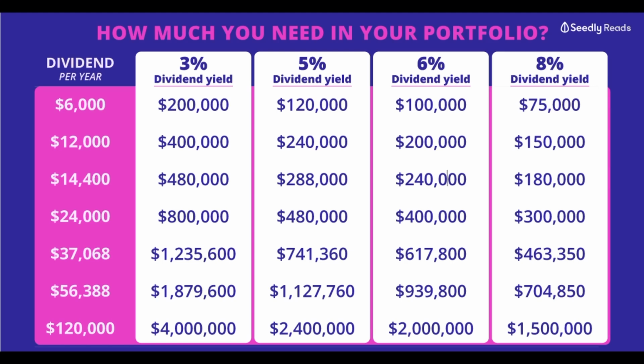So I came across this graph that indicates, based off of your overall dividend yield, how much money you need invested to earn certain amounts of dividends. I personally find this glanceable info very insightful, so we're going to take a look at it in this video.